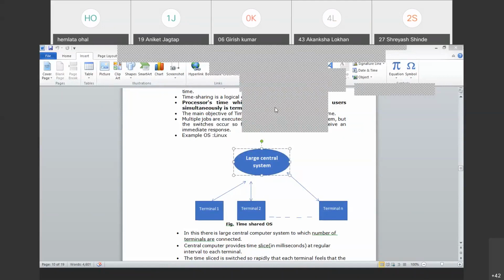The example of the time sharing OS, what real life example I'm giving you. I have an agarbatti in my hand. I have lit the tip of it and I'm holding it in my hand. So what I can see about the lit top is that I can see only the agarbatti obviously, but I can see a single lit top, right? A single dot of a light. Agree or no?